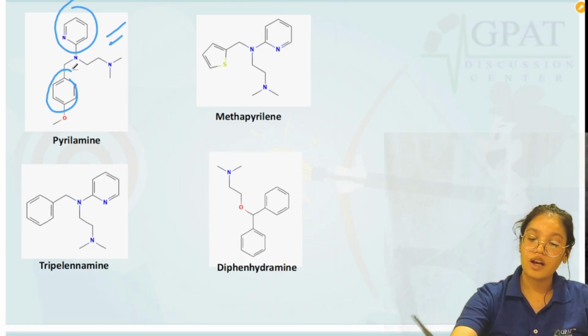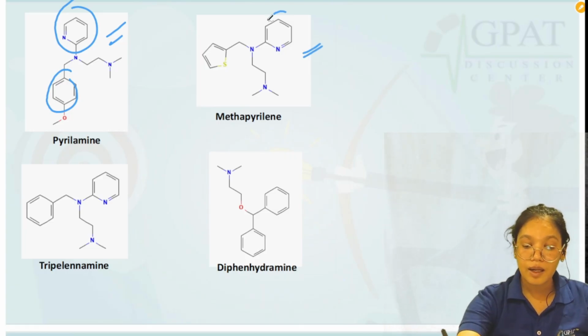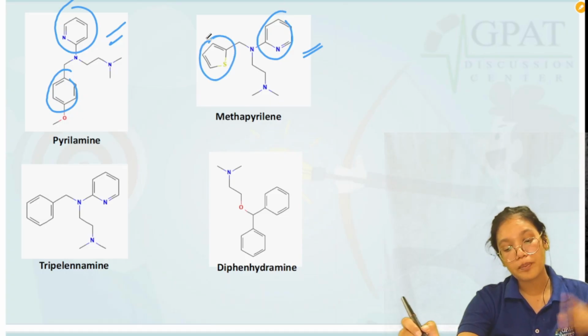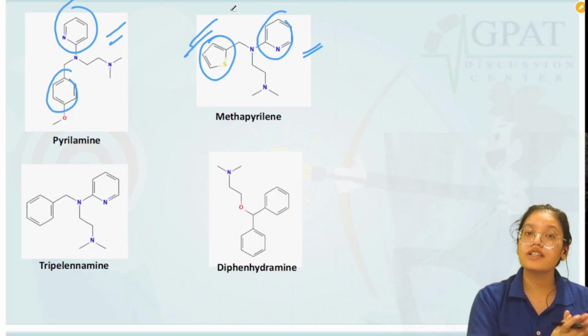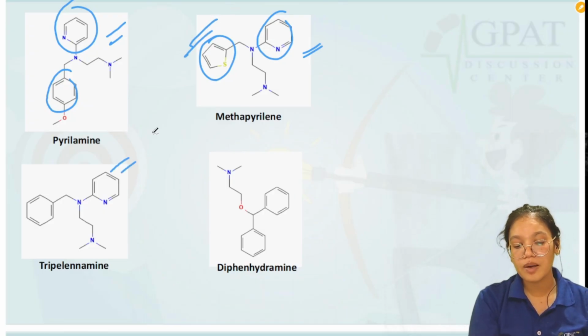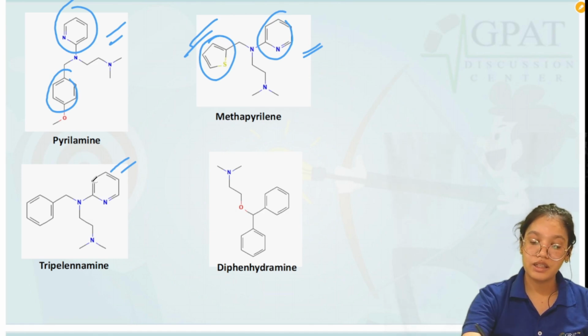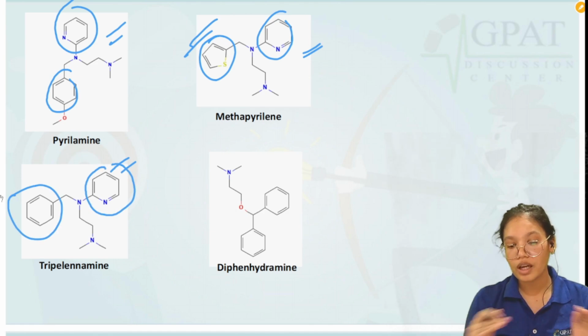Now next we have the methapyrilene. Methapyrilene contains a pyridine ring plus a thiophene ring. Okay, so methapyrilene does contain a thiophene ring in its structure. Next drug we have is triphenylamine. Now triphenylamine contains a pyridine ring and a phenyl ring. Okay, so no thiophene ring.